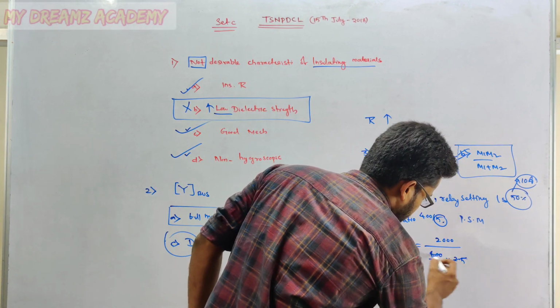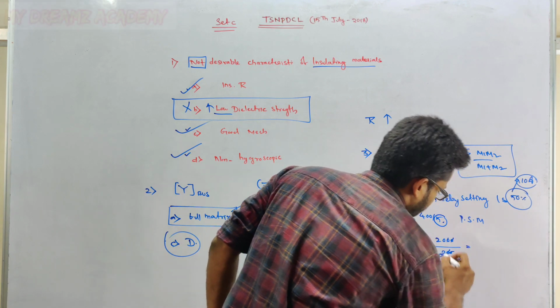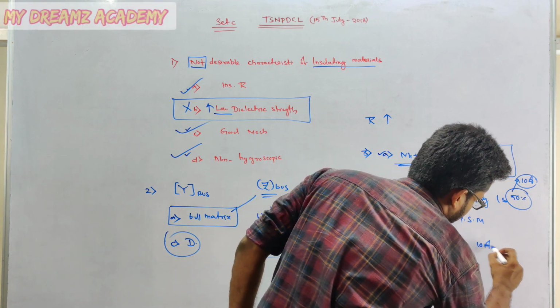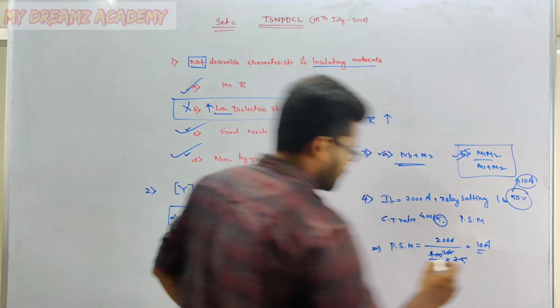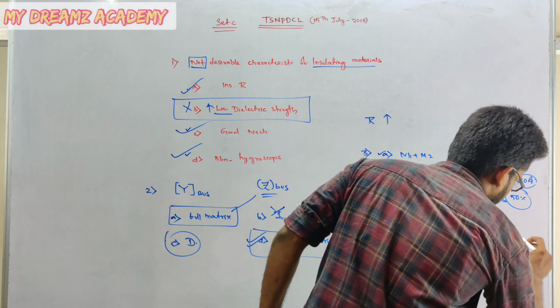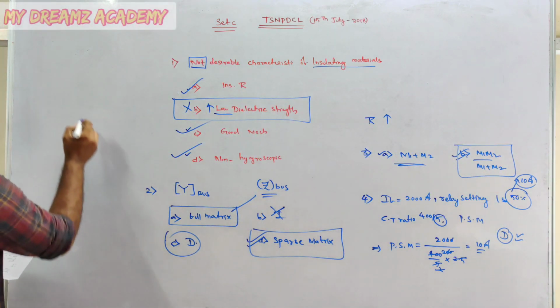2 2s are 200, so the zeros will get cancelled. 20 by 2, that is 10 ampere. Which answer is correct? That is option D. Option D is correct. Now we are going to see the fifth question.